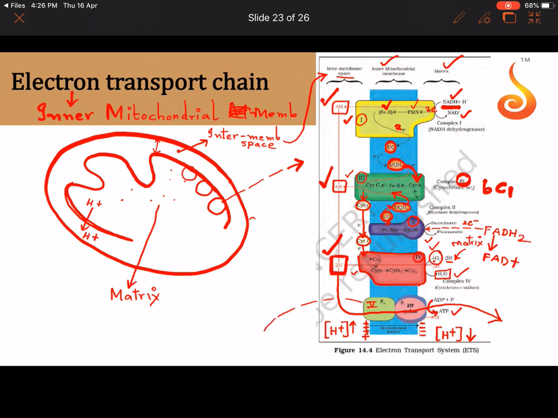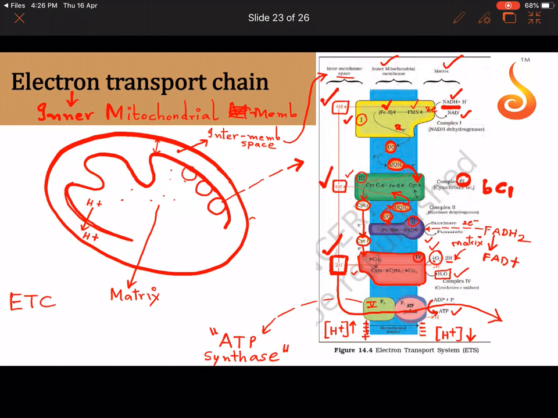And what do you call this complex 5 which is involved in ATP synthesis? The same thing which we saw in thylakoid membrane. It is called the ATP synthase. It uses these protons, these H plus ions which are moving through them, in order to synthesize ATP molecule.